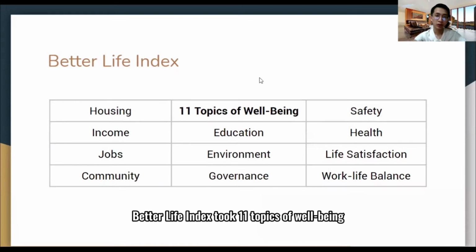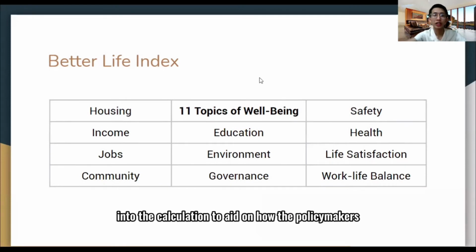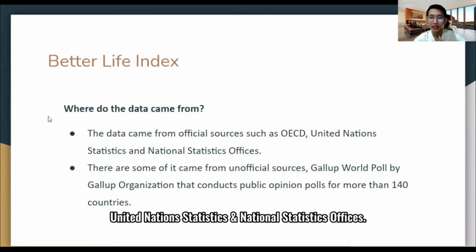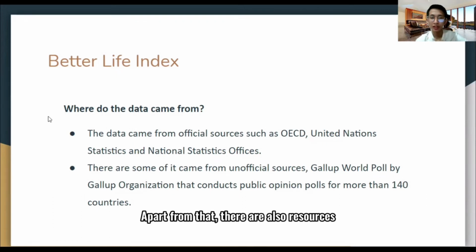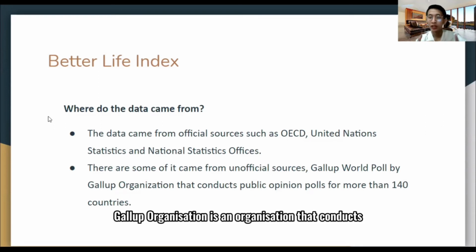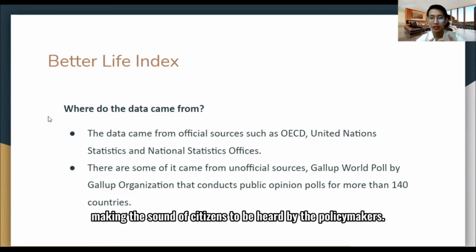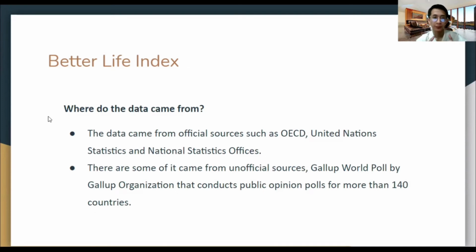The Better Life Index took 11 topics of well-being into the calculation to aid on how the policymakers can decide. The data came from official sources such as the OECD itself, United Nations Statistics and National Statistics Offices. Apart from that, there are also unofficial resources that came from the Gallup organization, as mentioned by the OECD itself. Gallup is an organization that conducts public opinion polls for more than 140 countries, making the voice of citizens heard by the policymakers.